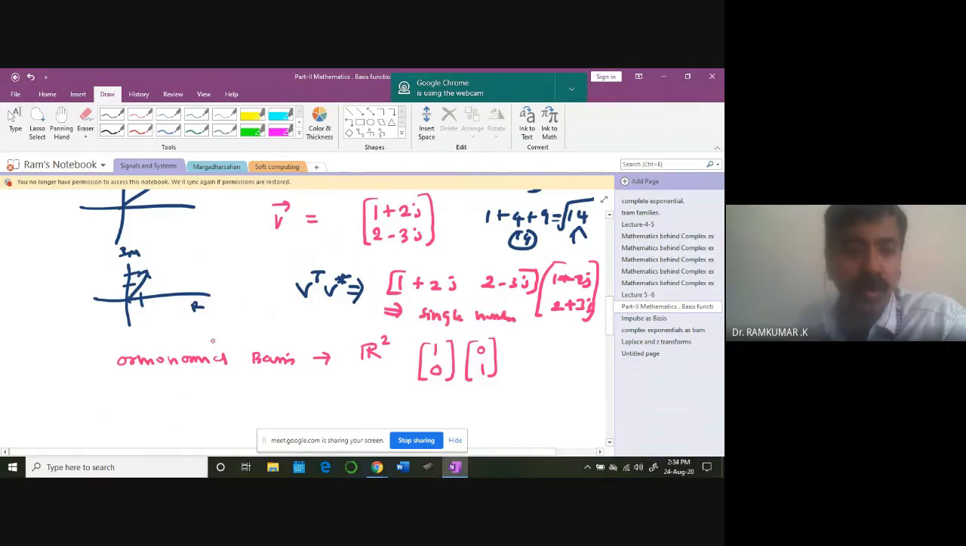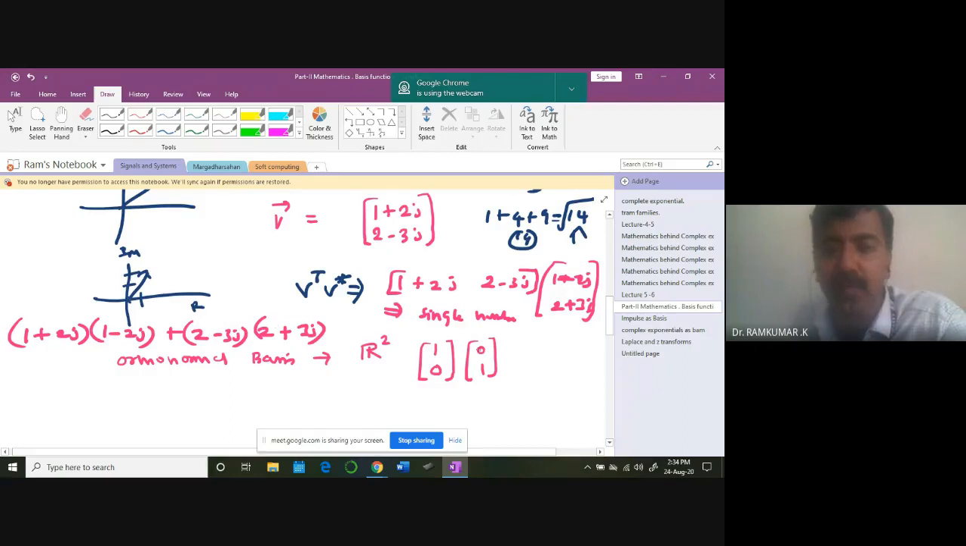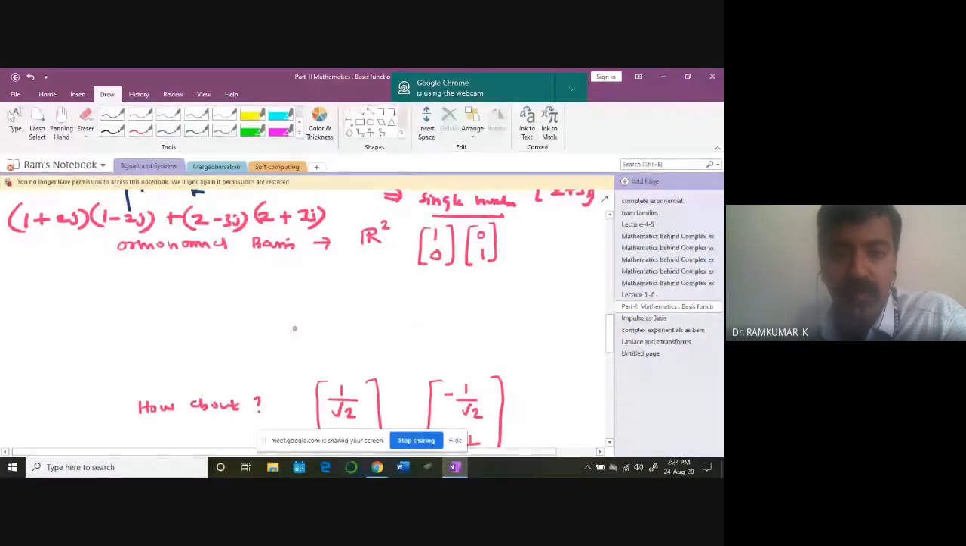How do you do it? 1 plus 2j multiplied by 1 minus 2j, plus 2 minus 3j into 2 plus 3j. You can see when you multiply with the complex conjugate, automatically the imaginary part will vanish. You're going to get only one single final number at the end of it. In the same manner, if you look at the case 1, 0 and 0, 1, you know how the vector looks. It's a very powerful idea.